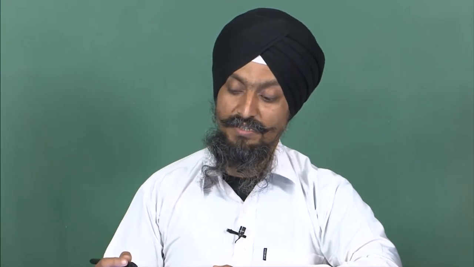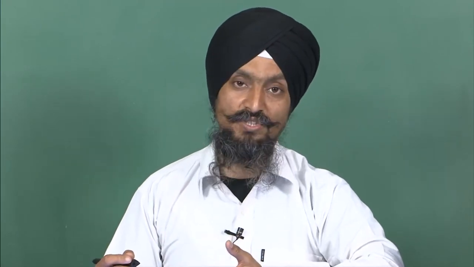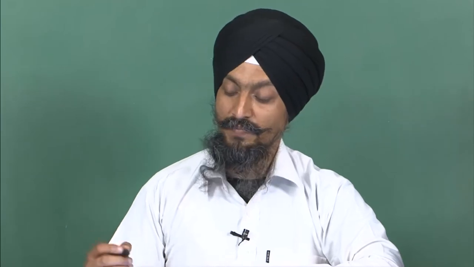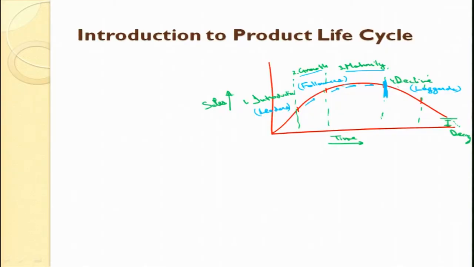So they introduce a new version of it, maybe Note 5. Here we have the decline in sales. After a certain point of time, production of this specific model would be stopped. That would be the decay. So this is the product life cycle.